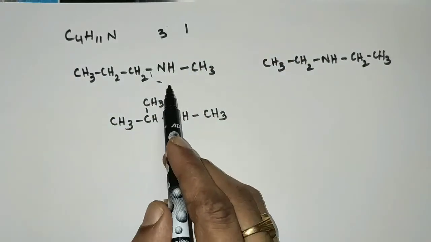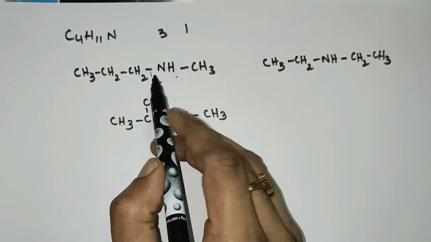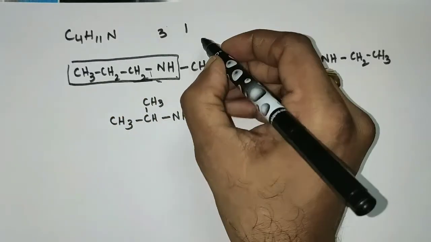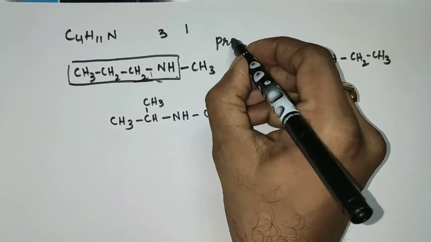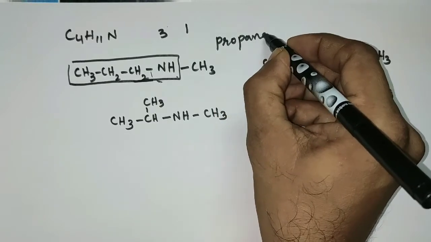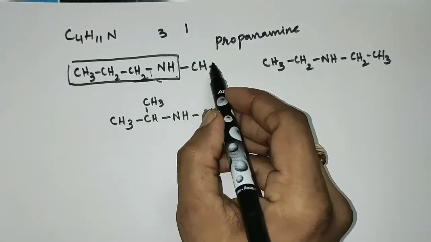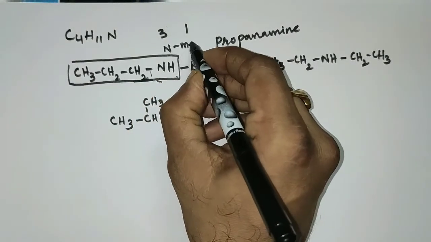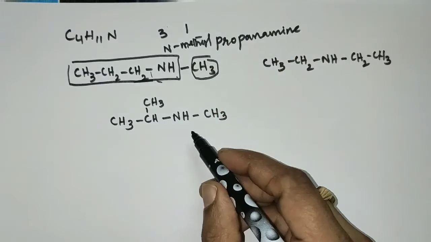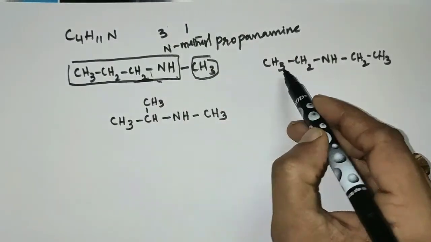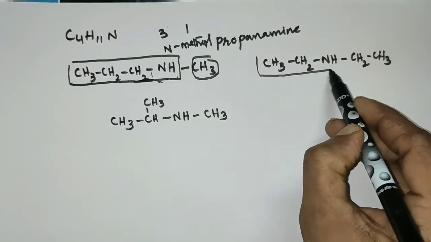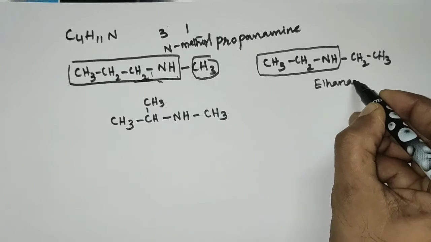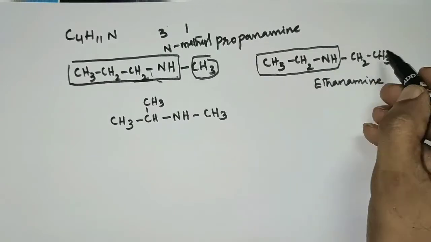And when you come to the IUPAC name of this structure, the longest carbon chain contains 3 carbons. So this is propanamine with a methyl group on the nitrogen atom. So N-methylpropanamine is the IUPAC name. And when you come here, the longest carbon chain contains 2 carbons. So this is ethanamine with an ethyl group as a substituent on nitrogen.